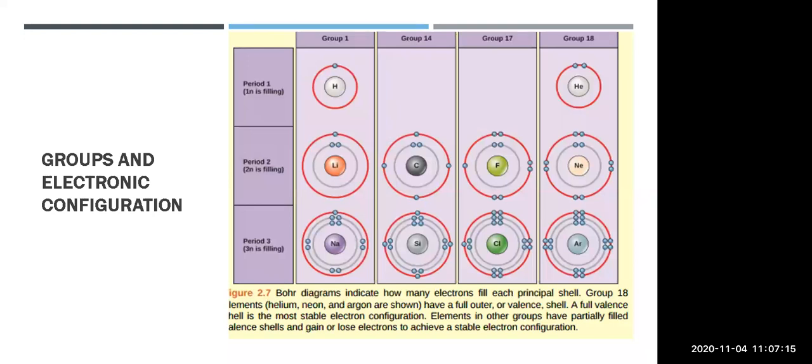Okay, now here you can see according to group 1. Yesterday I showed you one periodic table, and the Roman numbers were written: first A, second A, then for the boron family, third A, carbon family, fourth A. So why were these Roman numbers given? Yesterday I told you that these Roman numbers indicate the number of electrons present in the outermost shell.